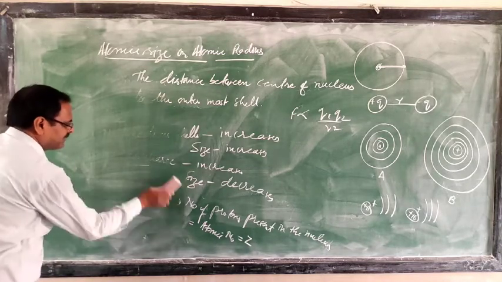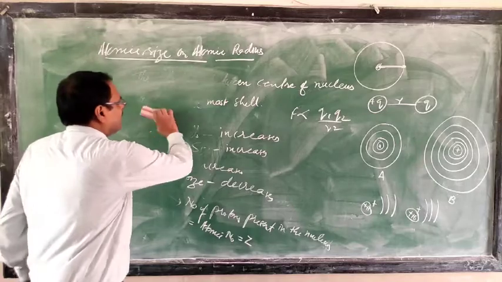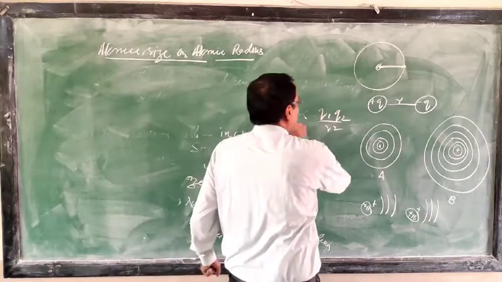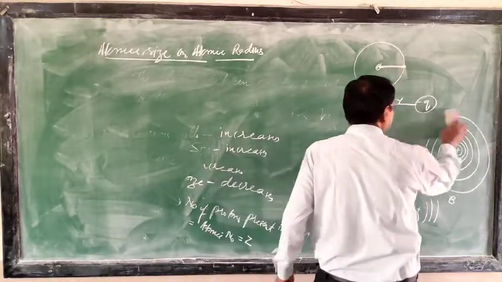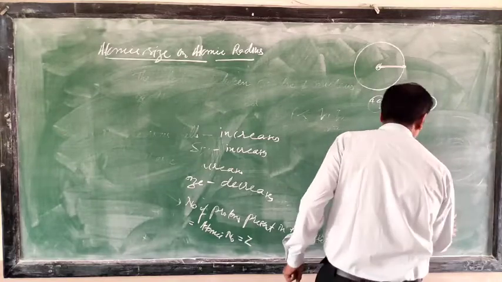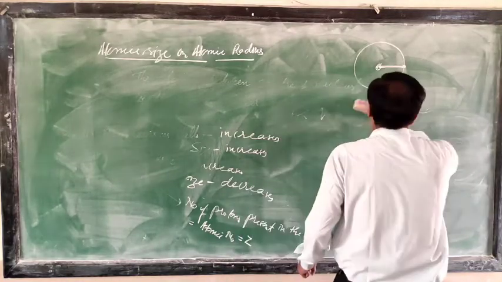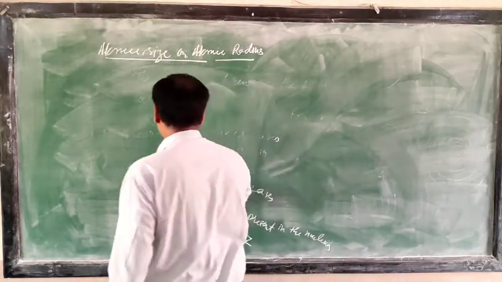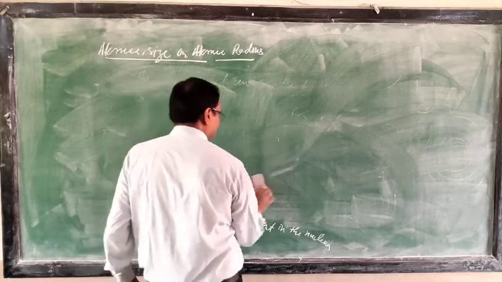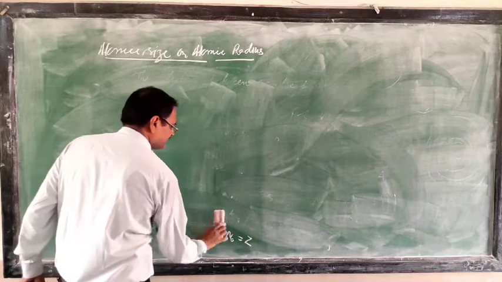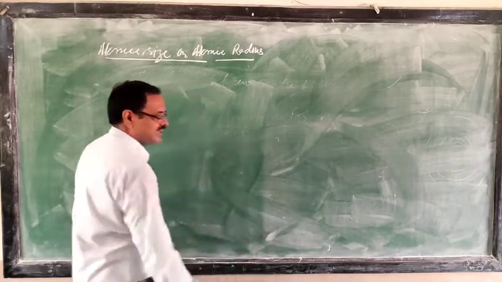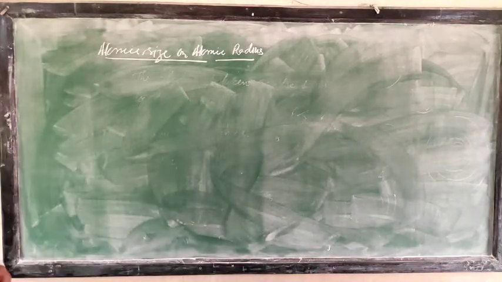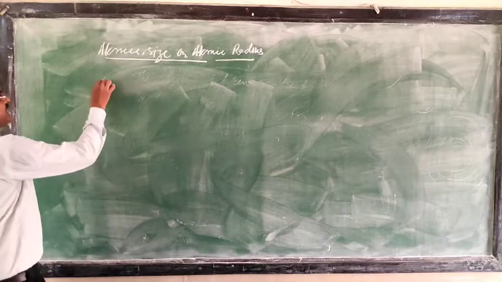When we move in a period from left to right, how will the atomic size of the atom be affected? Whether the atomic size will increase, decrease, or remain the same. So we are going to discuss the effect of these two factors on the atomic size in a period and in a group.